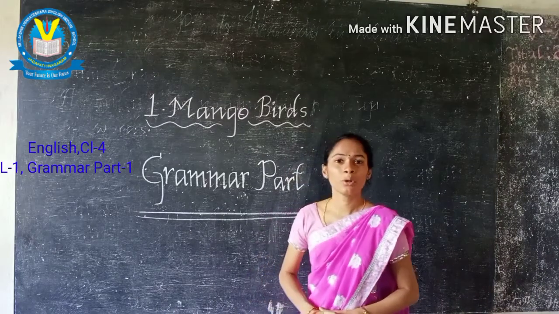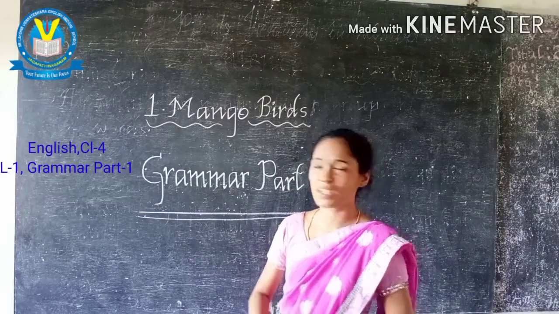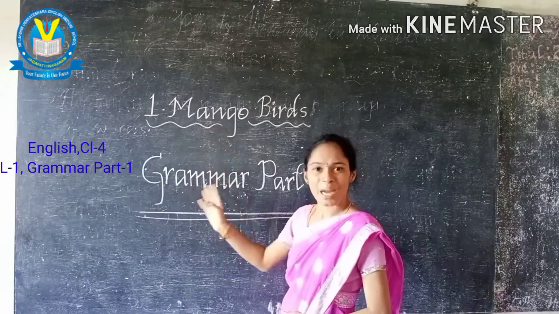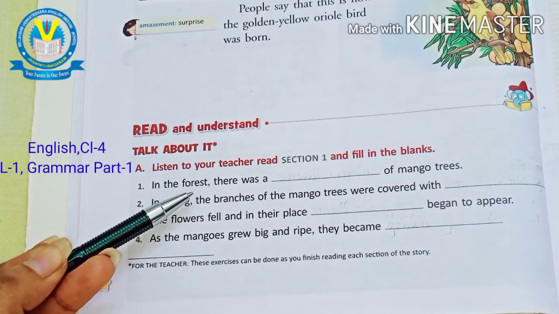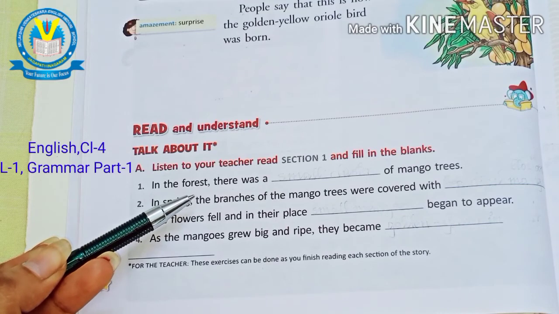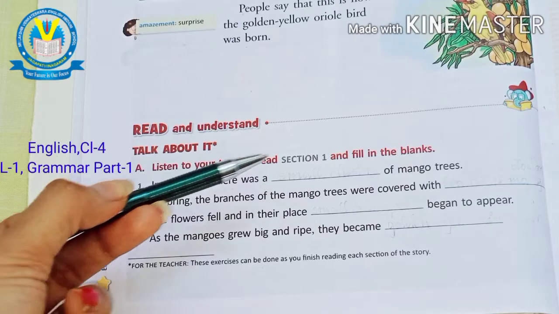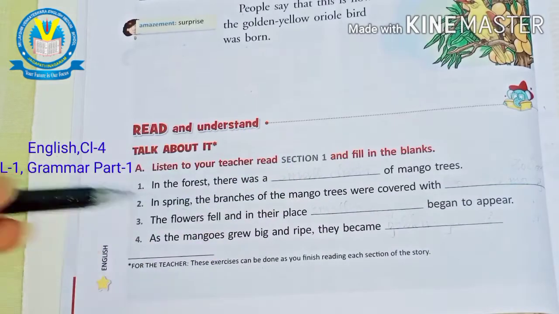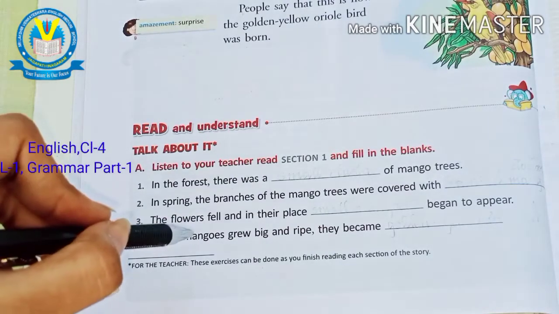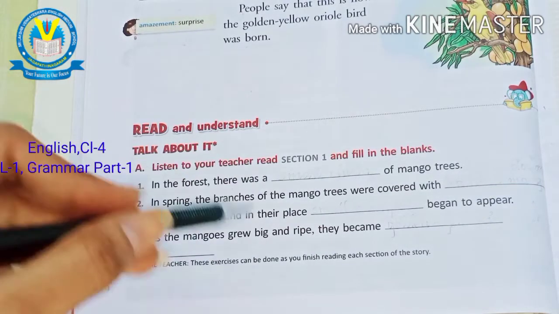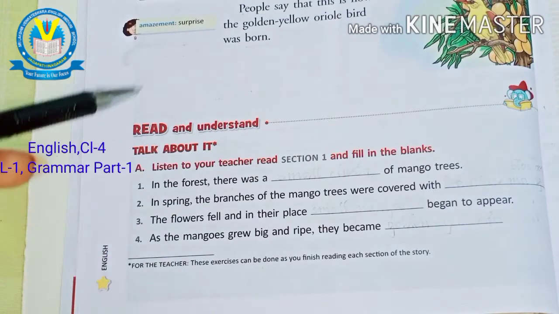In this video, we are going to learn about the Class 4 Term 1 first lesson, minor parts, grammar part. So children, now I am going with our textbook page number 8, Roman A. Listen to your teacher read section 1 and fill in the blanks. This Roman is particularly related to our textbook story which we have read already, the mango trees.